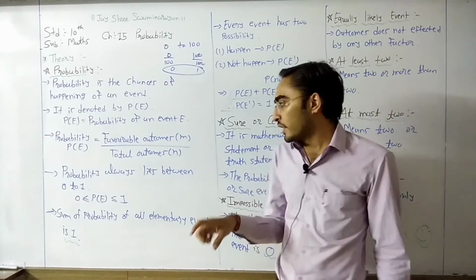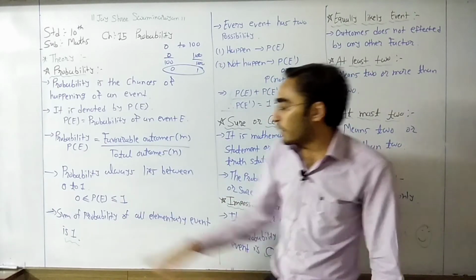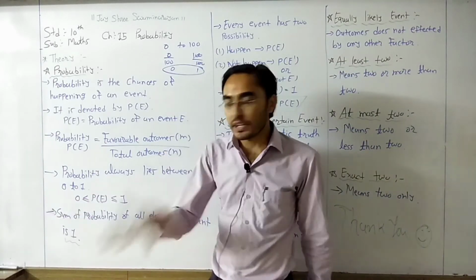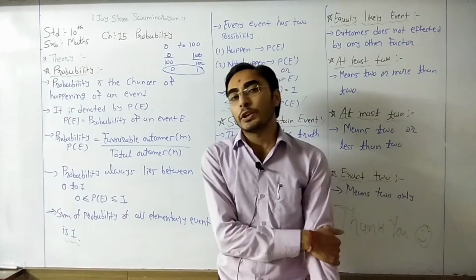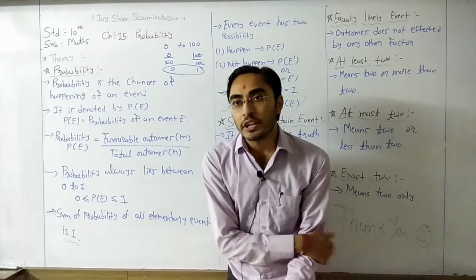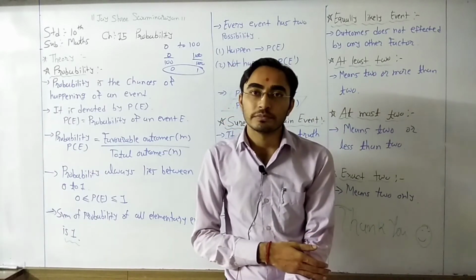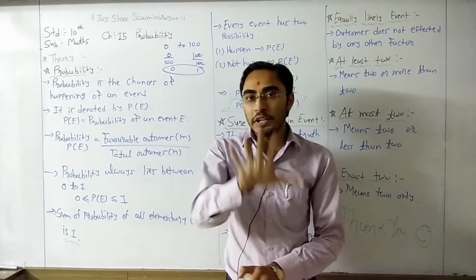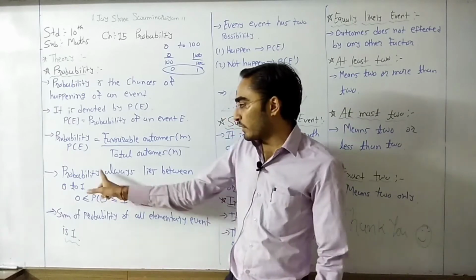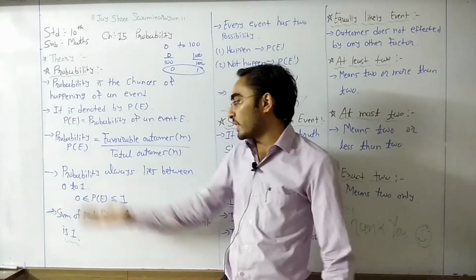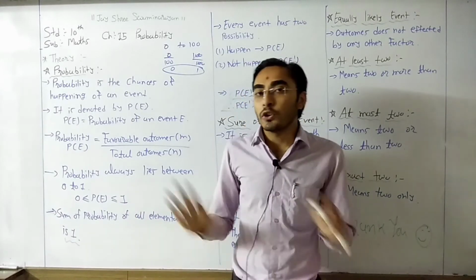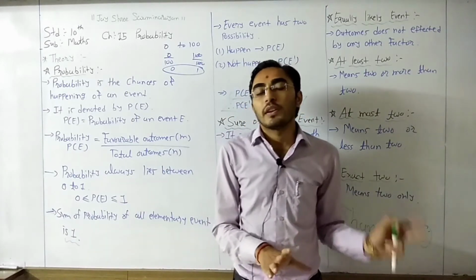0 times head. So the left hand side limit of probability is 0. But it cannot be a negative number. That means we cannot say that -1 times head will come. Minimum it can be 0. That's why our answer of probability starts with 0. That means the left hand side limit is 0. It cannot be less than 0.